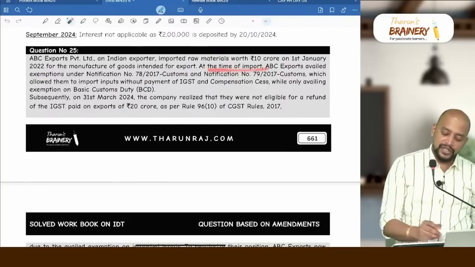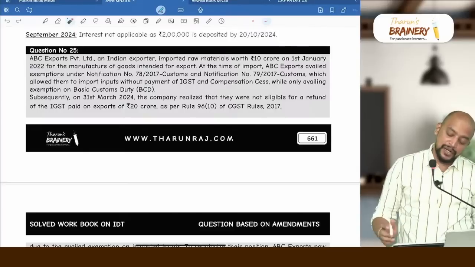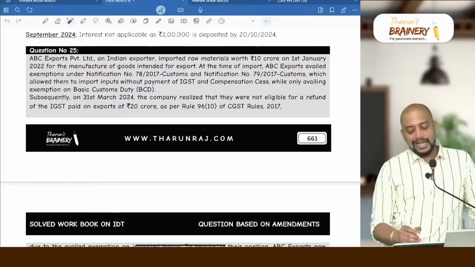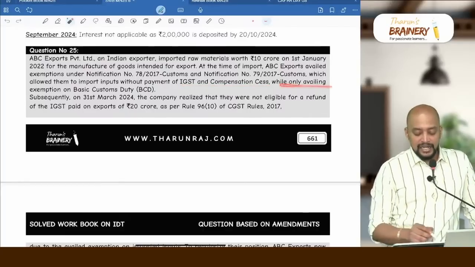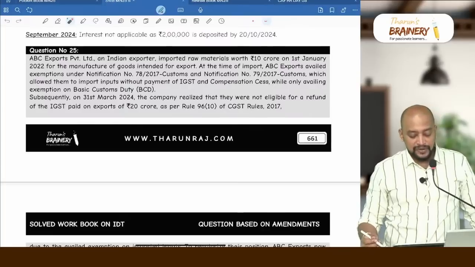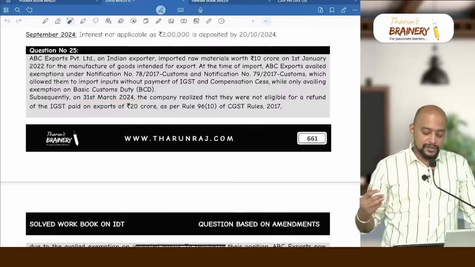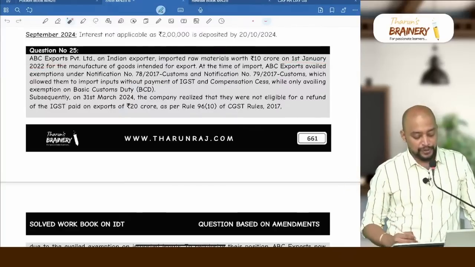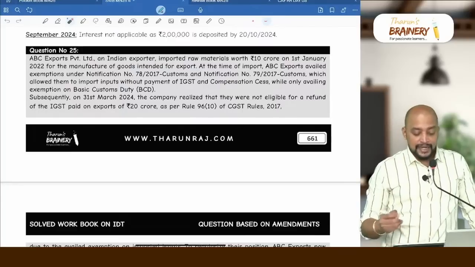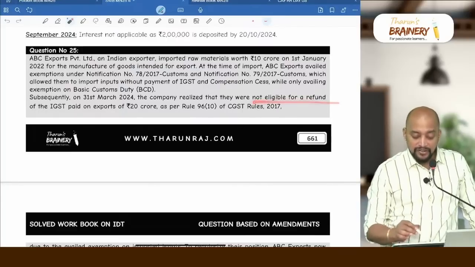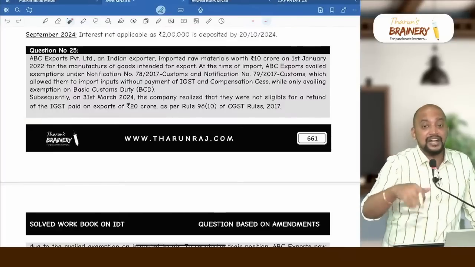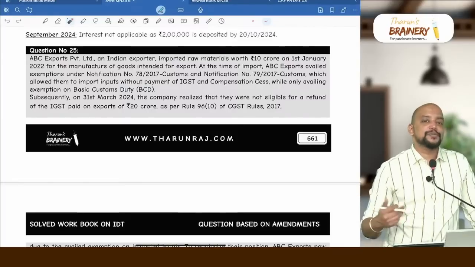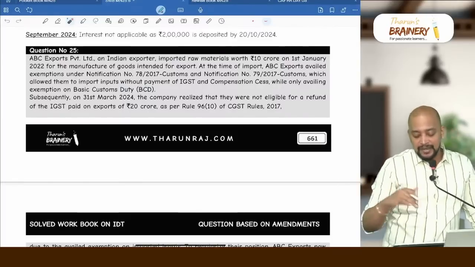So at the time of import, what this person did, they did not pay customs duty on 10 crore worth of raw material. They did not pay customs duty including IGST and compensation cess, while only availing exemption on basic customs duty. Subsequently, on 31st March 2024, after 2 years, because 1st January 2022 is the date of import, the company realized that they were not eligible for a refund of IGST paid. They already paid. Had they known this provision, they would not have paid IGST on export. They would have gone for the export without payment of IGST option, but they have paid.